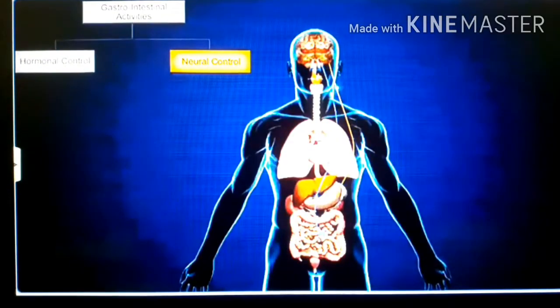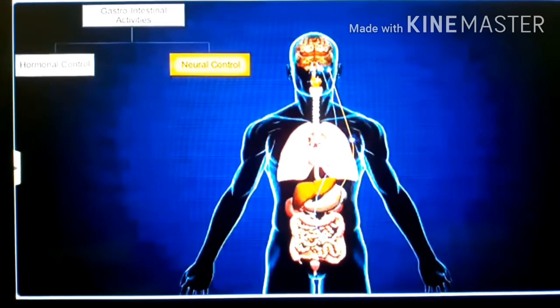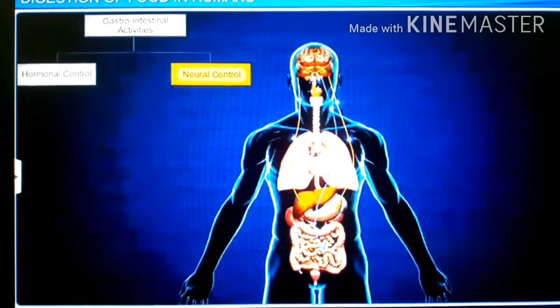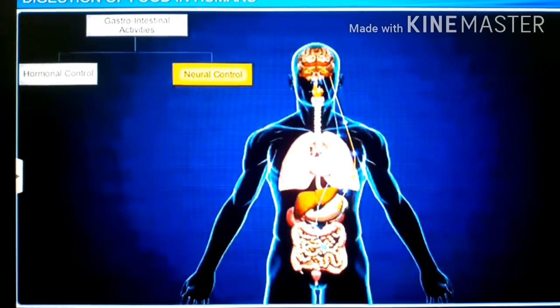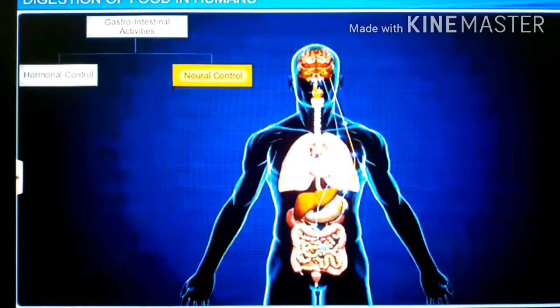So now how does nervous coordination take place in digestion? How does the nervous system control digestion in the alimentary canal? Dear, first of all, the digestive tract is supplied by nerves from the autonomic nervous system.